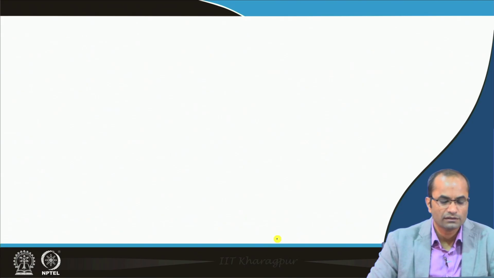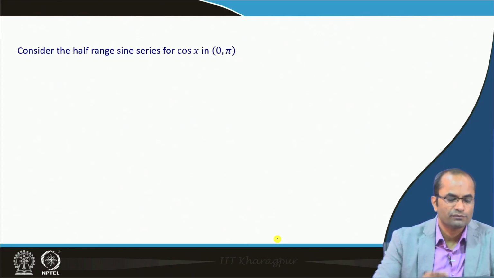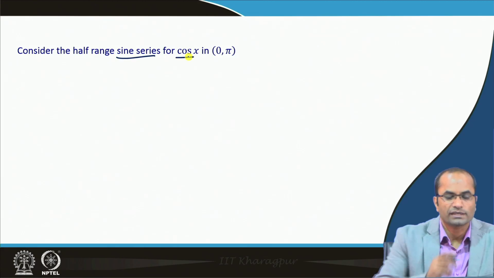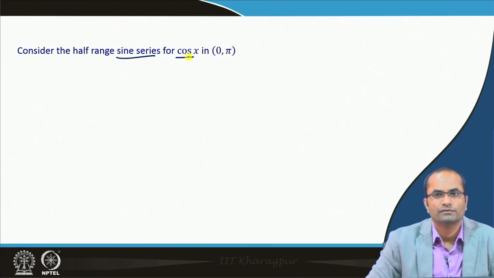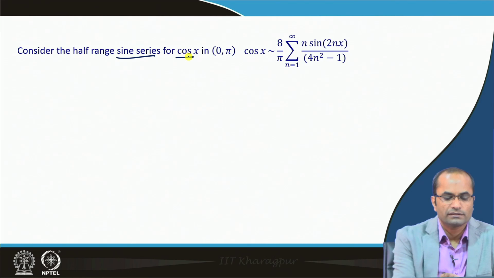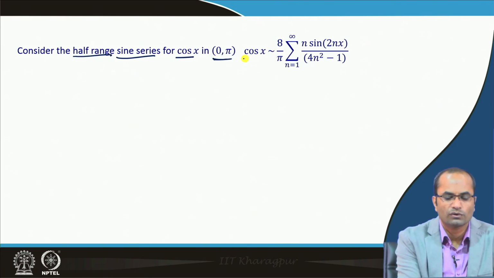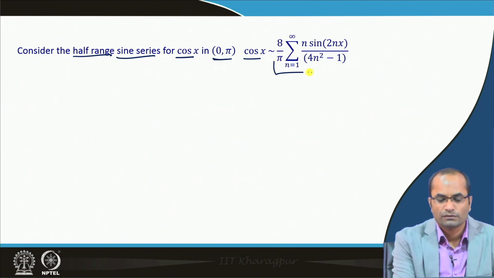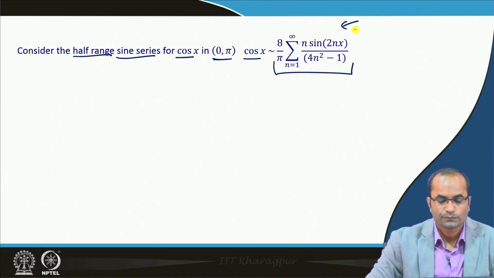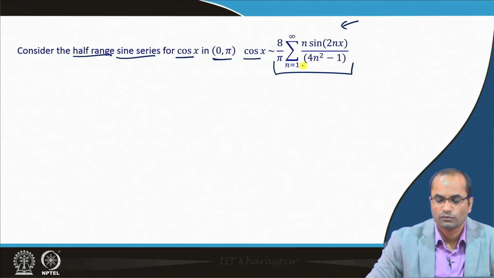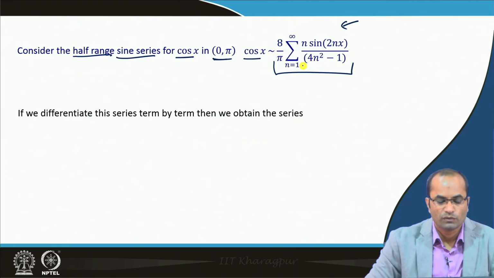We can consider another simple example, for instance, the sine series of cos x. It is a half range sine series we are talking about. So cos x can be written in terms of the sine series with the given series here, n sin 2 n x over 4 n square minus 1.